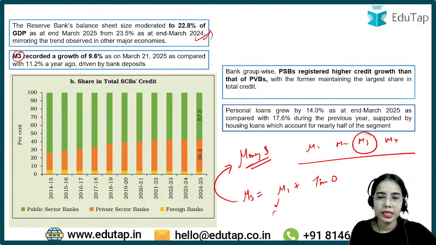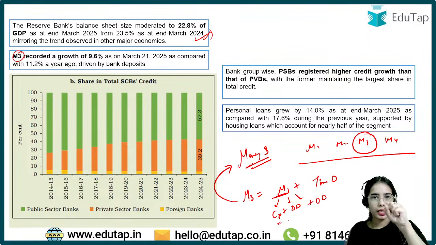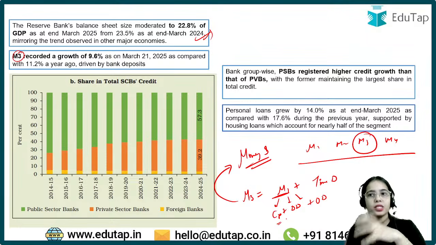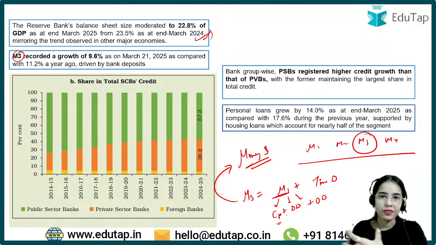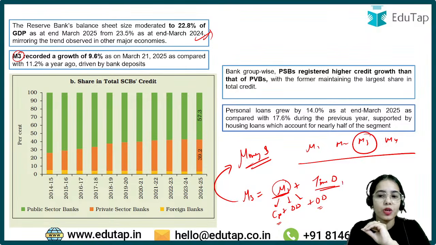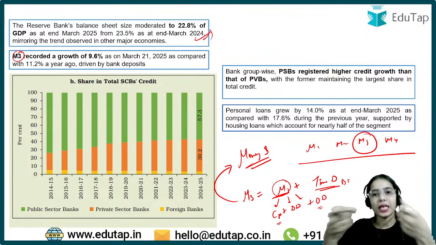So M1 is currency with public plus demand deposits plus other deposits with RBI. M1 is currency with the public, that is the currency that we are holding, plus demand deposits, that is the deposits that we have in the savings account that we can withdraw whenever we want, plus the other deposits. There are certain deposits kept with the RBI. Okay, so that is M1. M1 plus time deposits with the banking system. So we have time deposits in the banking system. We have fixed deposits, recurring deposits that are kept with the bank for a time period till maturity.